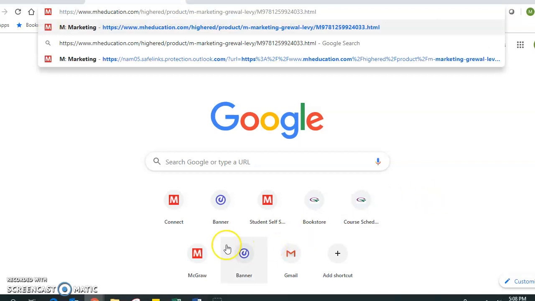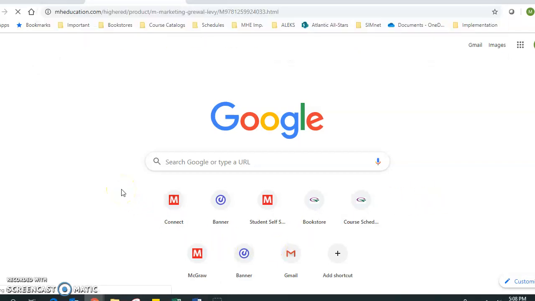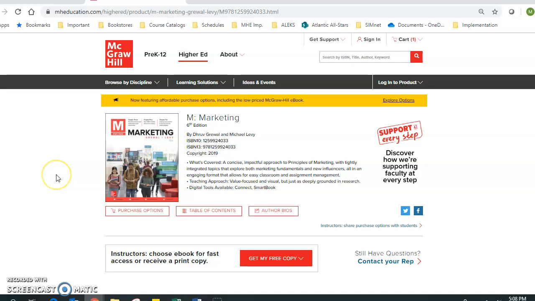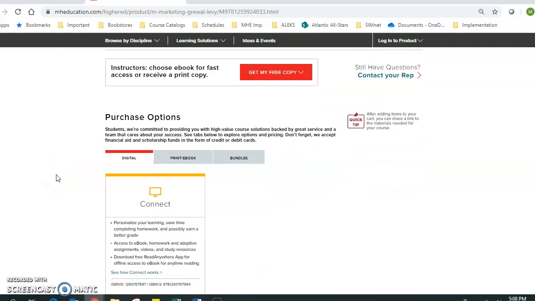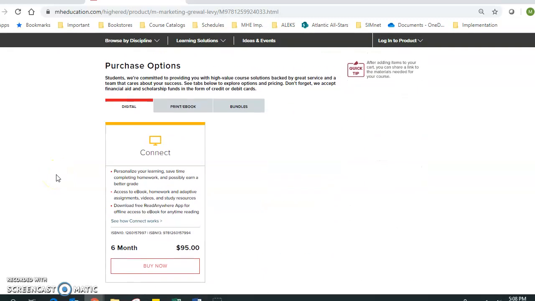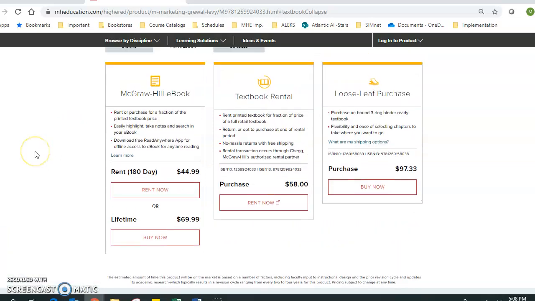First, we'll put in the link that Professor McElveen sent you. You should come to this page, and from here you'll just scroll down and see different purchase options. You'll see digital, print and ebook, and bundles. We'll click print and ebook.